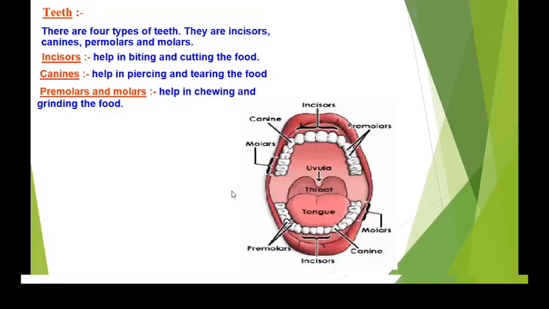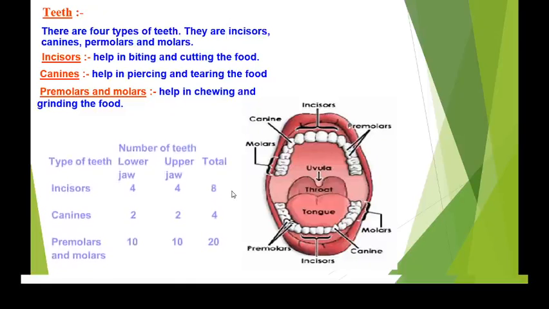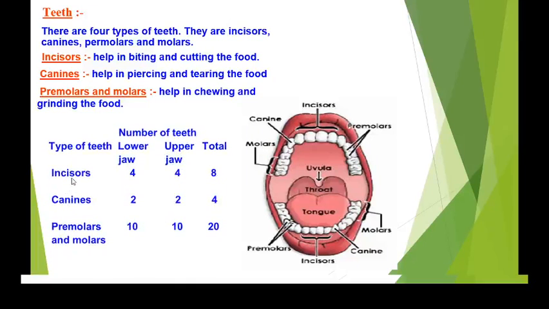So let us count and make it in the form of a table. So the types of teeth we have: incisors, canines, premolars and molars. If you see lower jaw, there are 4 incisors, 4 in the upper jaw, total 8. Canines, 2 in the lower jaw and 2 in the upper jaw, so total 4.